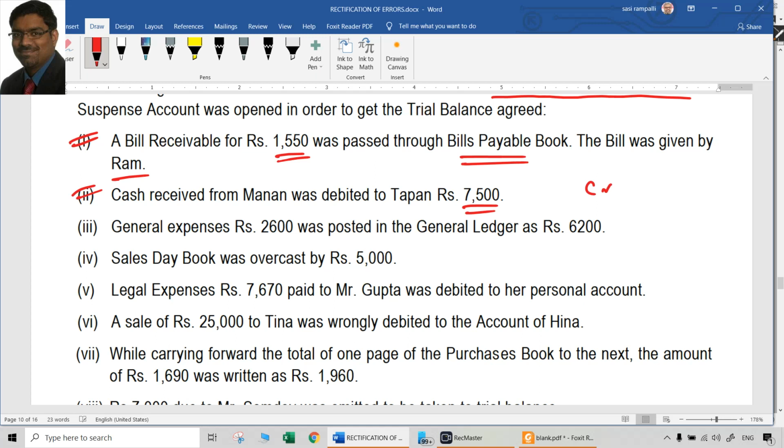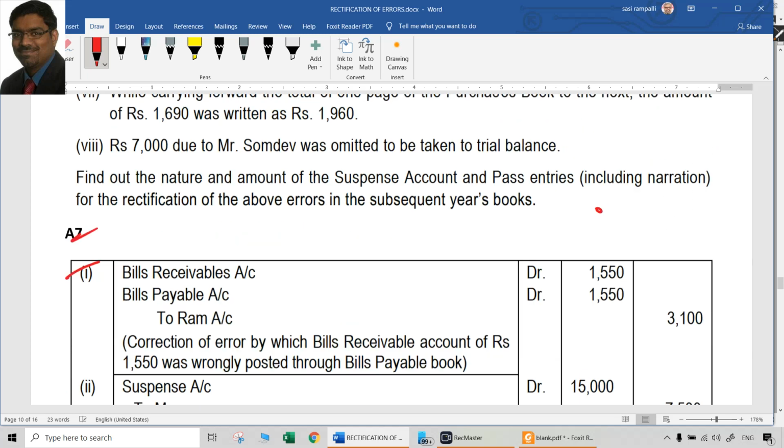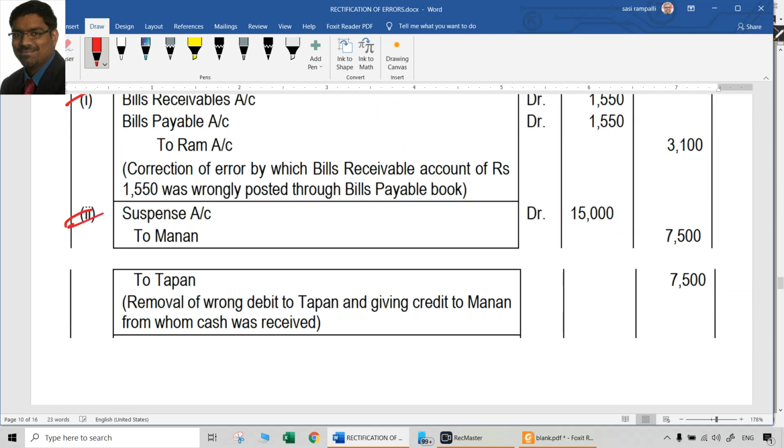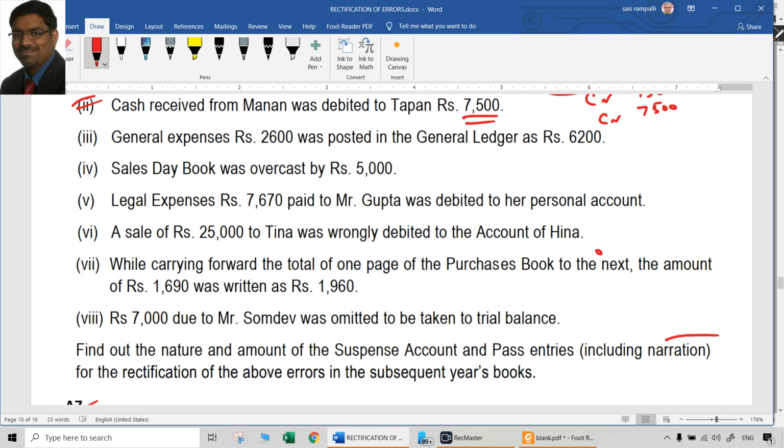Manan account was supposed to be credited, but was not credited. Now you have to credit that also. So to Tapan account 7500, to Manan account 7500. Debit will naturally be 15,000. Suspense account. So suspense account at R2, Manan account, Tapan account. That is the entry for the second point.